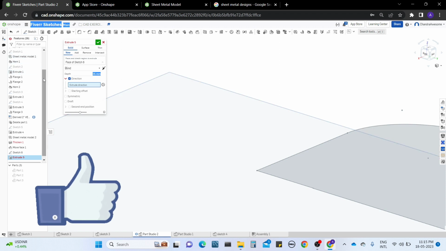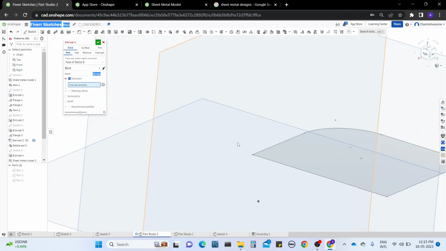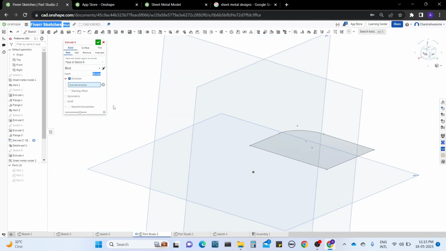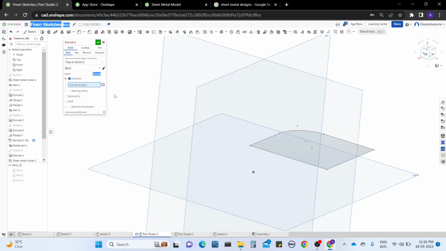So let me show all the planes and zoom in. If I want to change the extrude direction this way, it will not work because it is over-constrained. The Extrude tool will work only in the x, y, z directions; other than those directions it will not work. So let's deselect this.